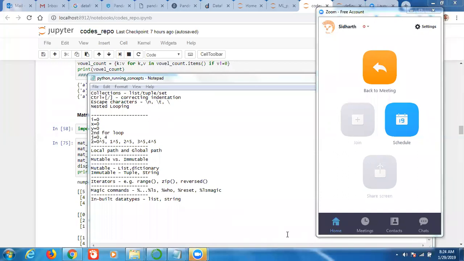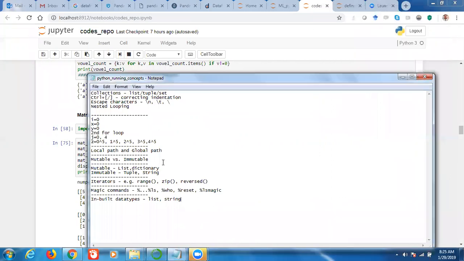So I have given the recording, right? Okay. Okay. So these are the inbuilt list, string, then tuple, then set, and dictionary, right?